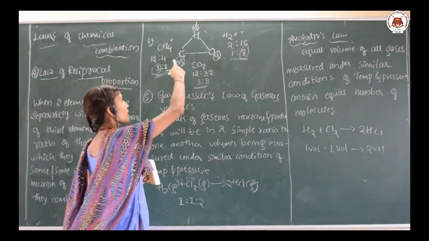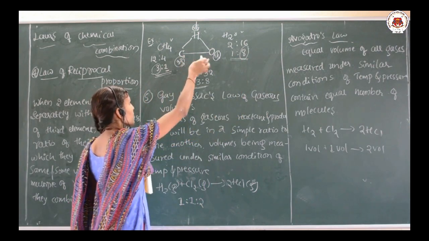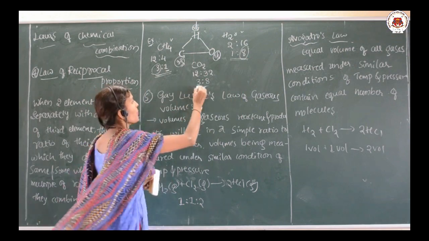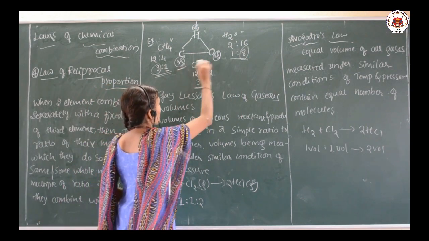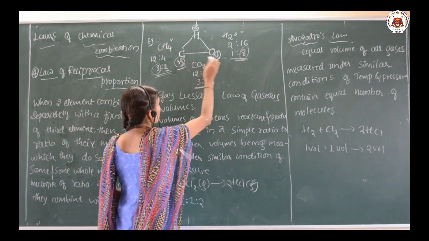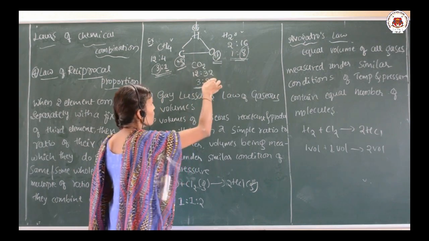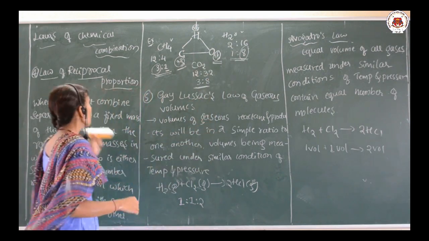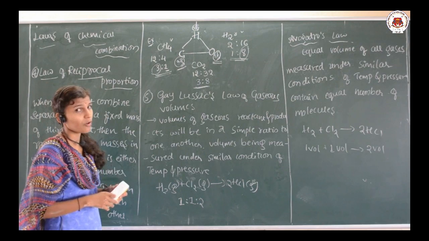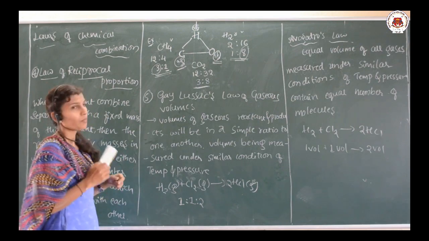Now when these two, C and O, combine with each other, there is a formation of CO2 that bears the same ratio like this, 3:8, here 3 and 8, 3:8. So this is how we can explain the law of reciprocal proportion.